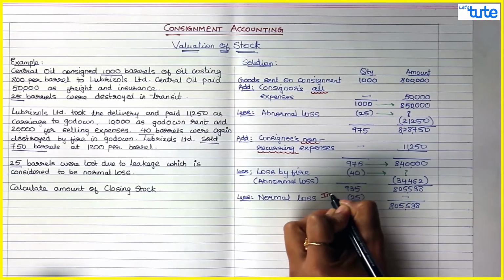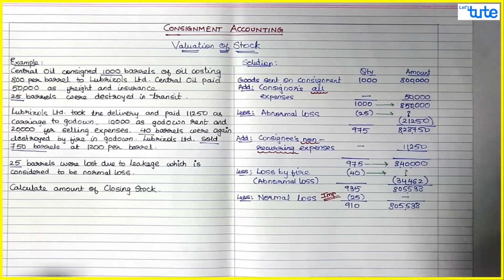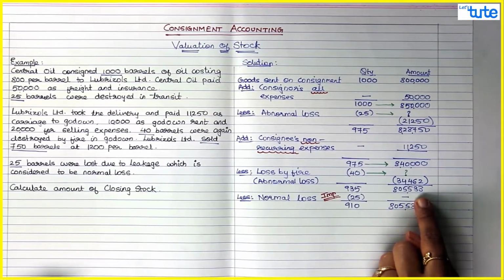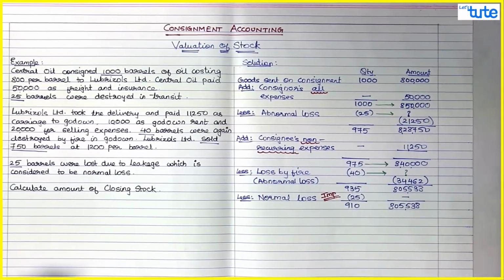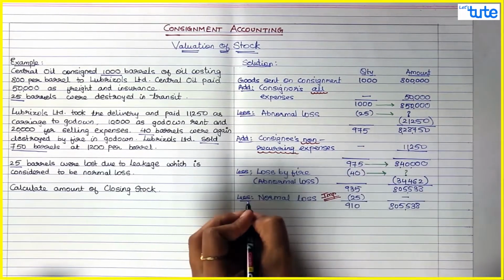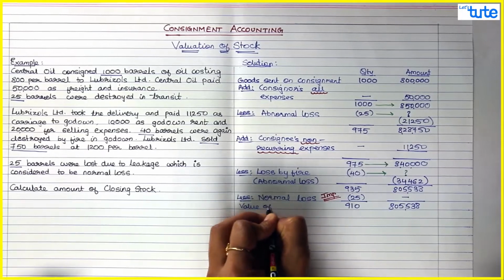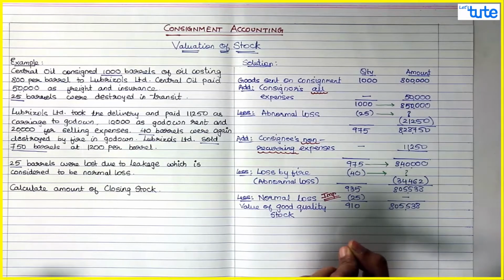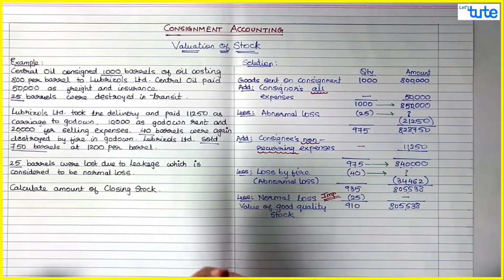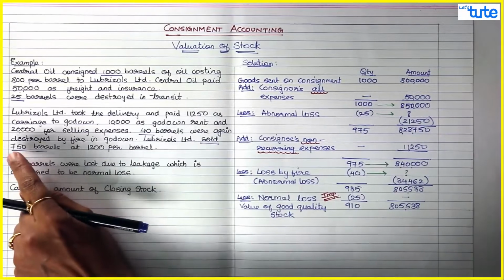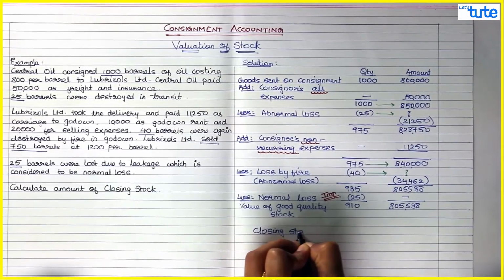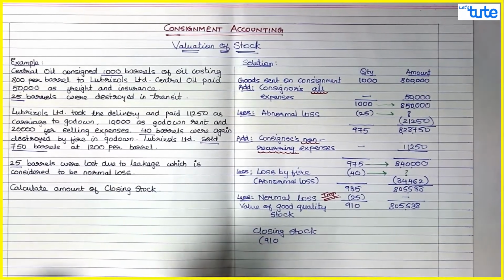You just deduct the quantity of the normal loss. This we also discussed while discussing the journal entries. So for normal loss, we just deduct the quantity, but we do not find out any amount for the normal loss. So you understood this, and then this 910 quantity we call the value of good quality stock. So this is the stock which is in good condition, received by the consignee, can be sold by the consignee, but out of which how much did the consignee sell? 750 barrels.